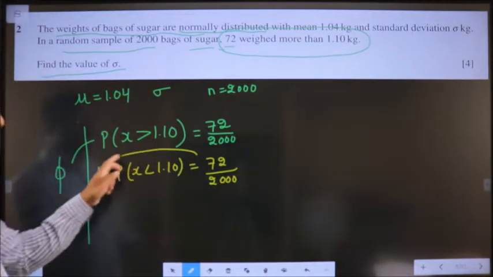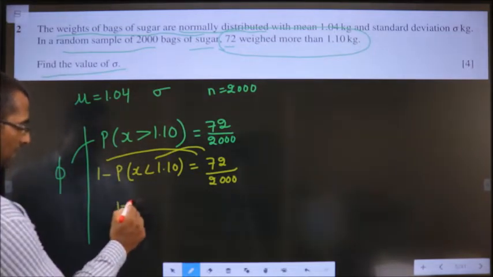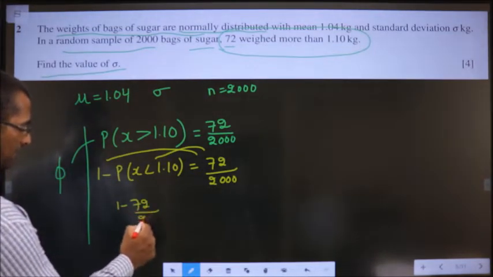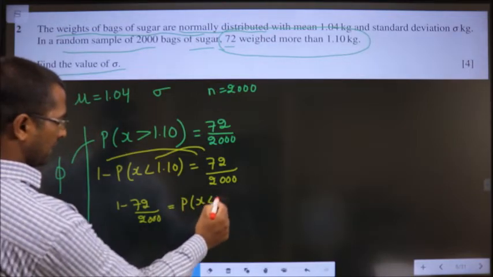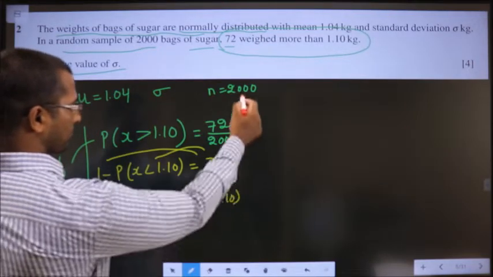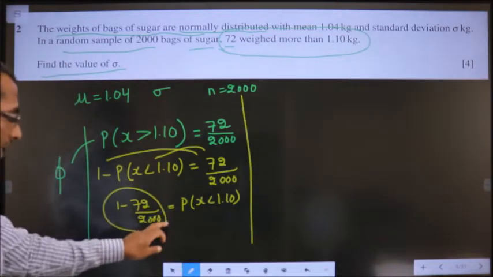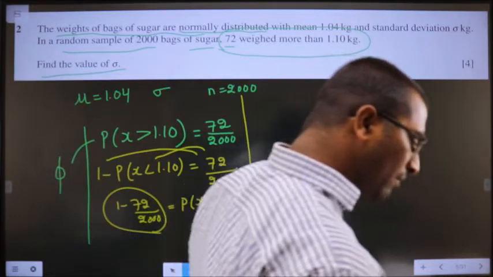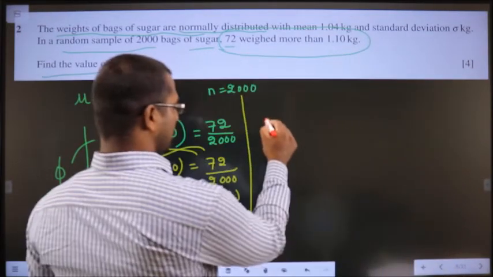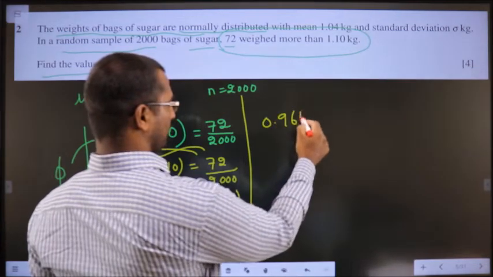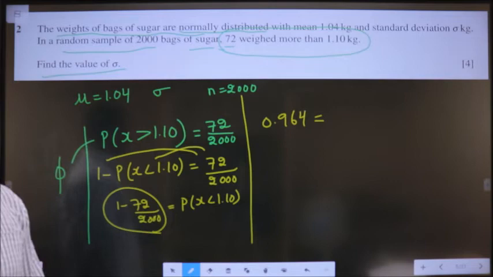Okay. All numbers one side and this will go to the other side, resulting in 1 minus 72 by 2000 is equal to P of X less than 1.10. Okay. So this you will get to be 0.964. Put this in the calculator, you will get 0.964.